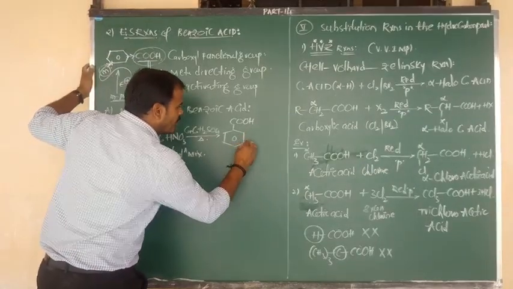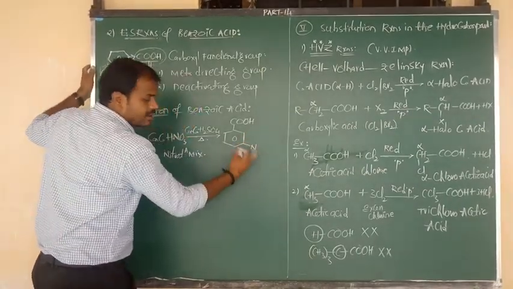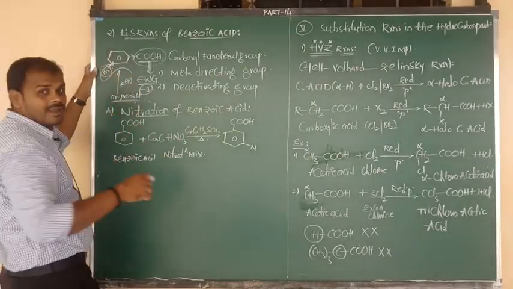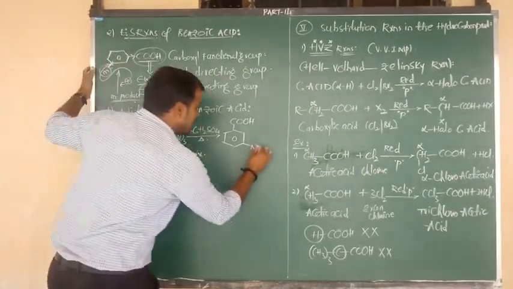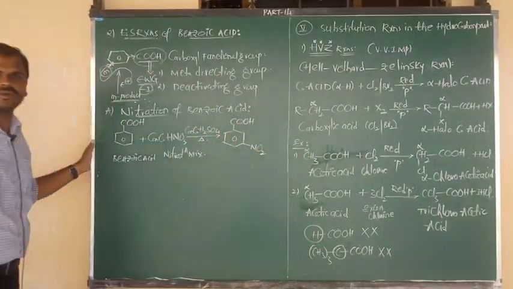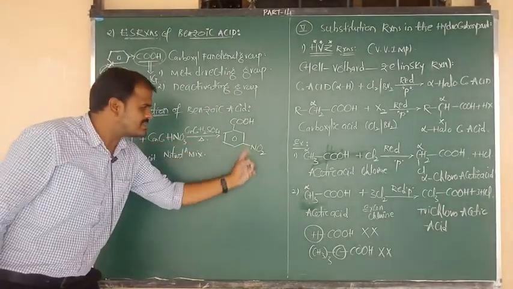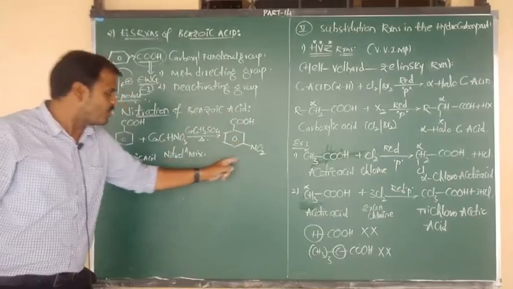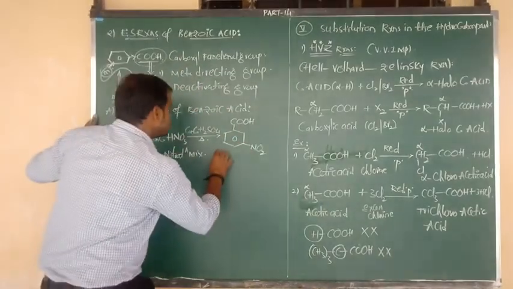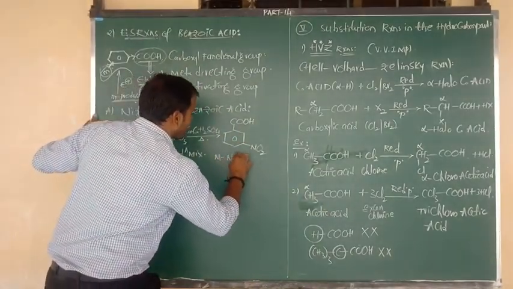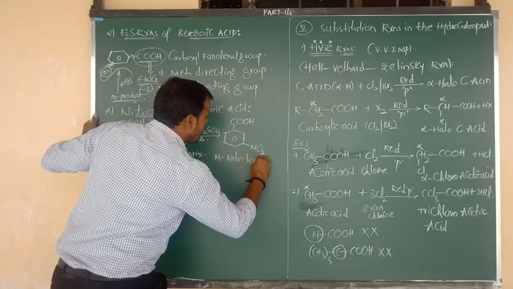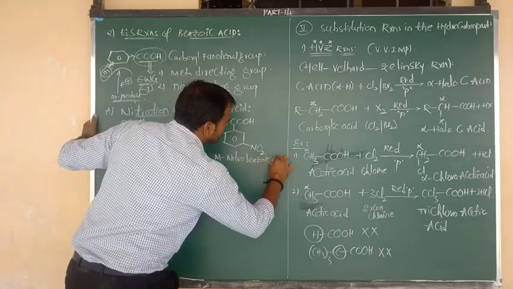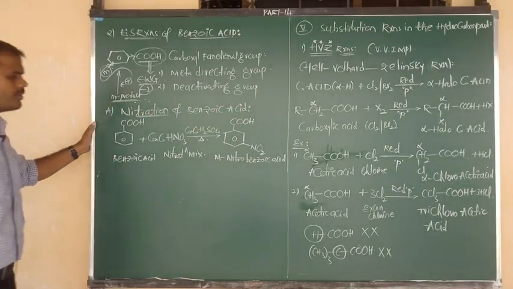So this is ortho, this is meta. The meta position is substituted by the electrophile. So the electrophile during nitration is NO2+, as you know very well. So this is meta nitro benzoic acid. This is your product. What is the name of this product? Meta nitro benzoic acid. Good.